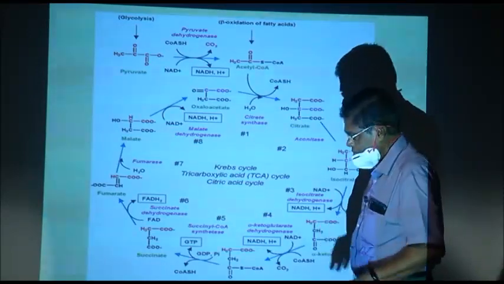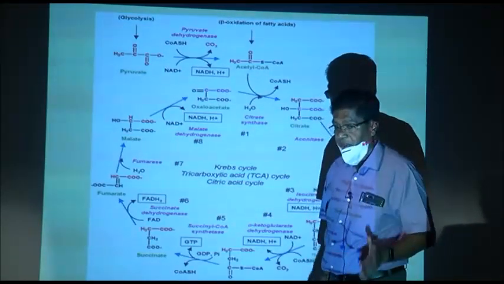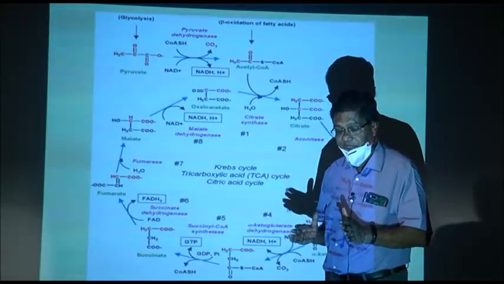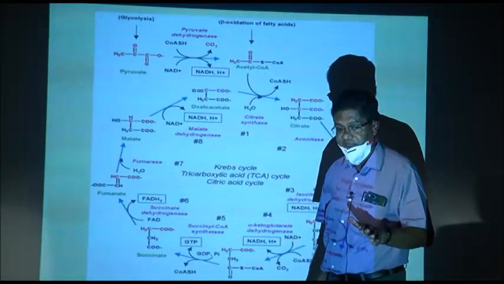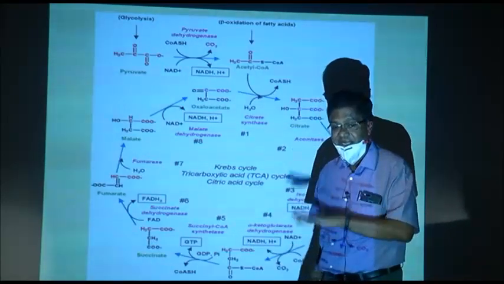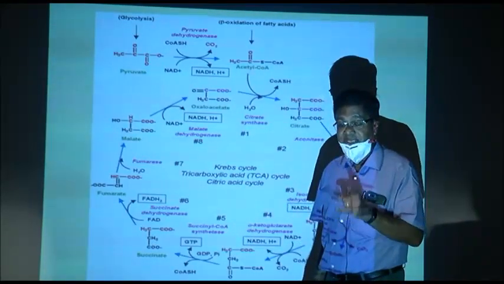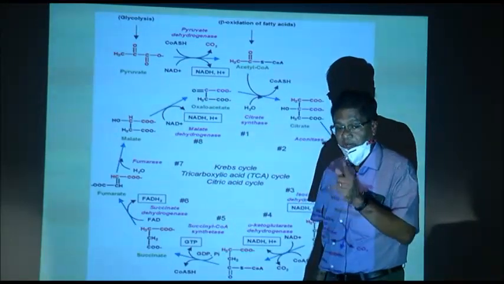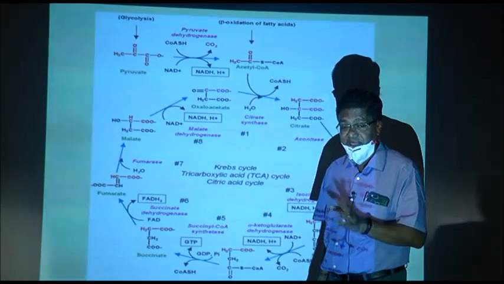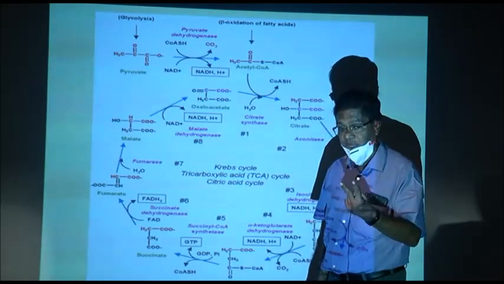Now, with that background, what is ultimately formed from glycolysis? Pyruvic acid. Pyruvic acid enters the mitochondrion and it gets converted to acetyl coenzyme A. How many carbons are there in acetyl coenzyme A? 2 carbons.